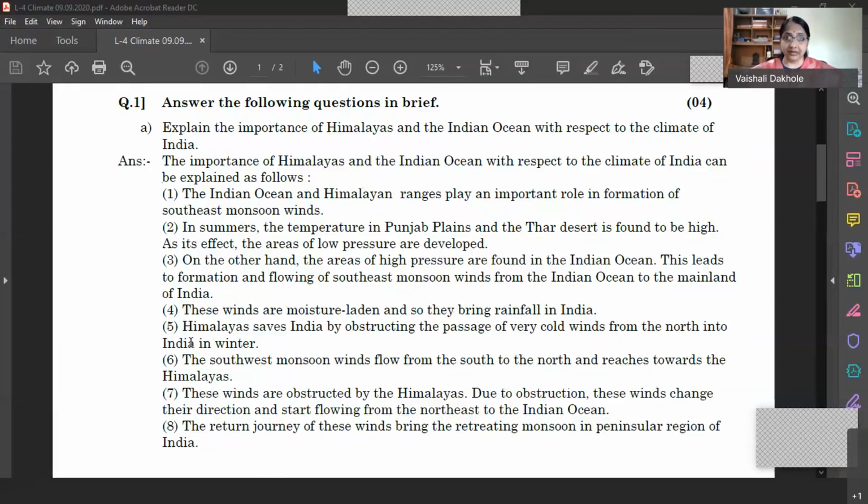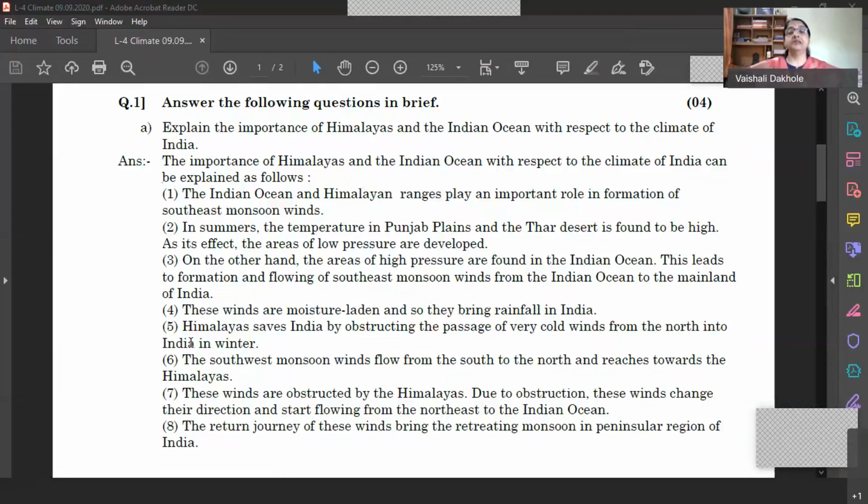winds are moisture laden, and when they are obstructed by the mountain ranges, they give orographic rainfall in India from June to September. And as the Himalayas is there on the northern side of India, it is obstructing these winds, and winds are obstructed and they are changing their direction. So they are giving winter rainfall on the eastern coast.